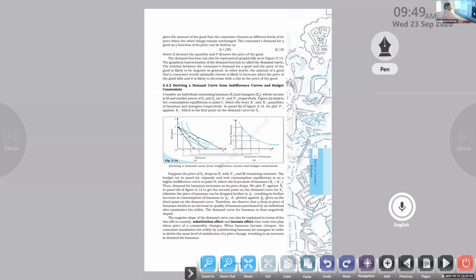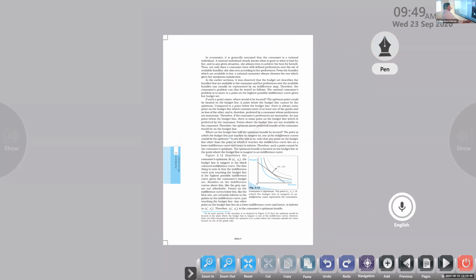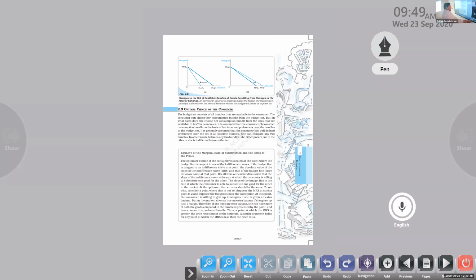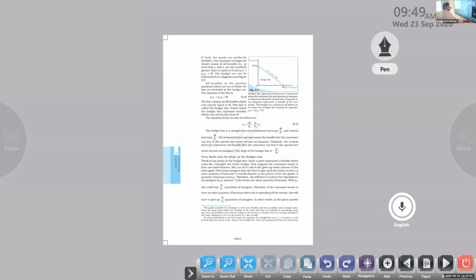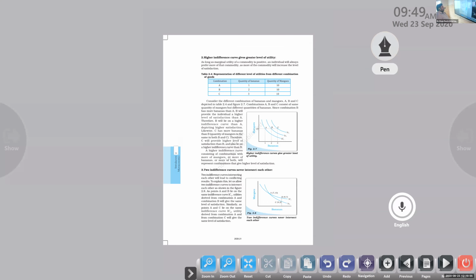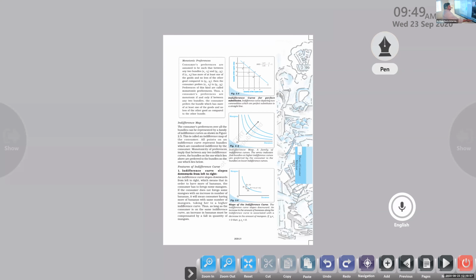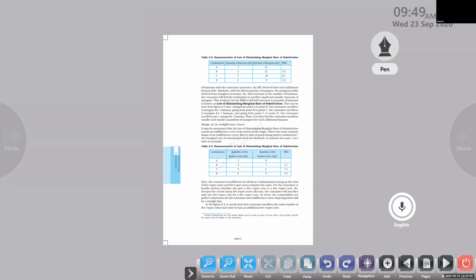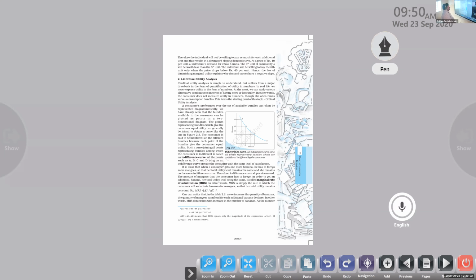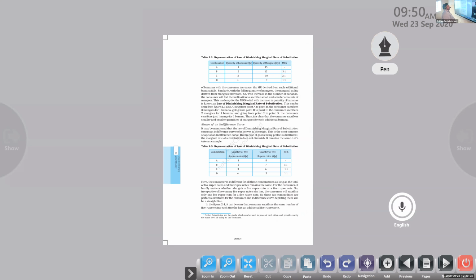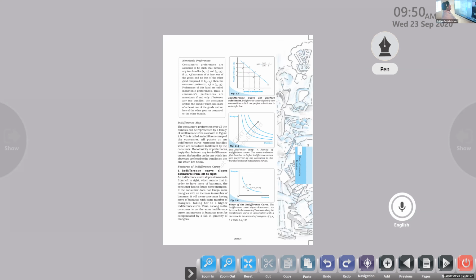So listen carefully. Without knowing what an indifference curve is or what a budget line is, we are unable to understand what the demand curve is. So tell me, what is an indifference curve?